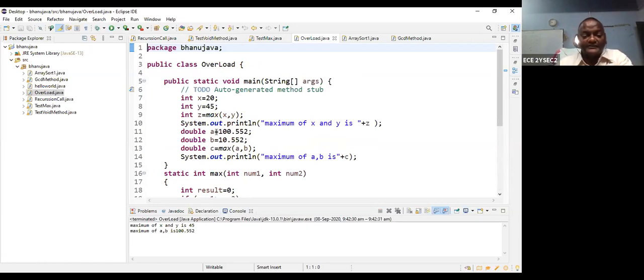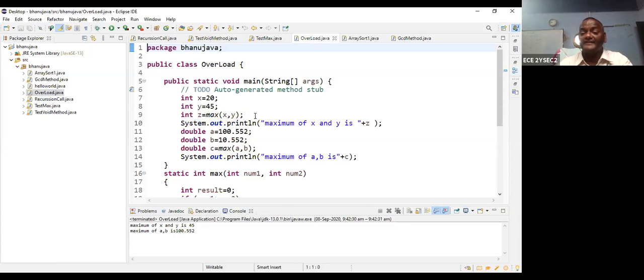45. Now let us take A is a double, B is a double. A is equal to 100.552, B is equal to 10.552. What is the maximum value? 100.552. So what is the importance here? The method name is the same, but the argument types are different. If the arguments are of different types, you can use different methods according to the argument parameters. Clear? Right. This is called an overload function.